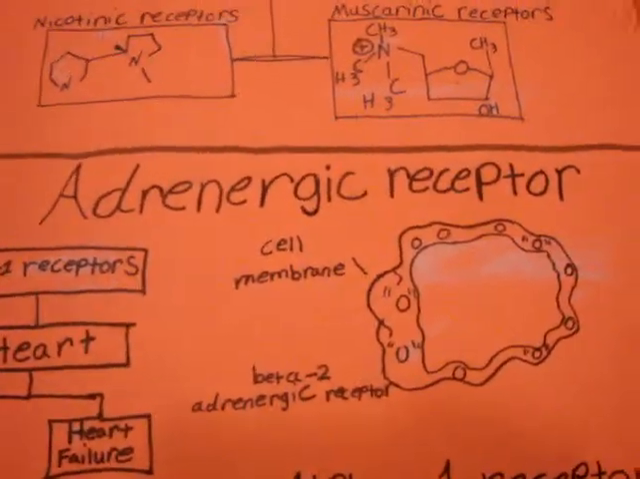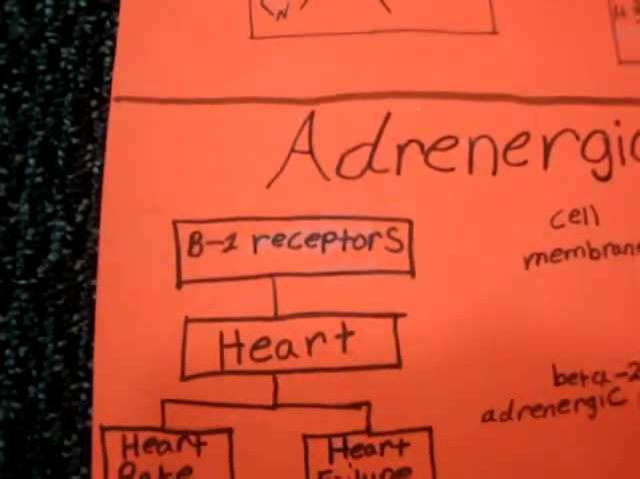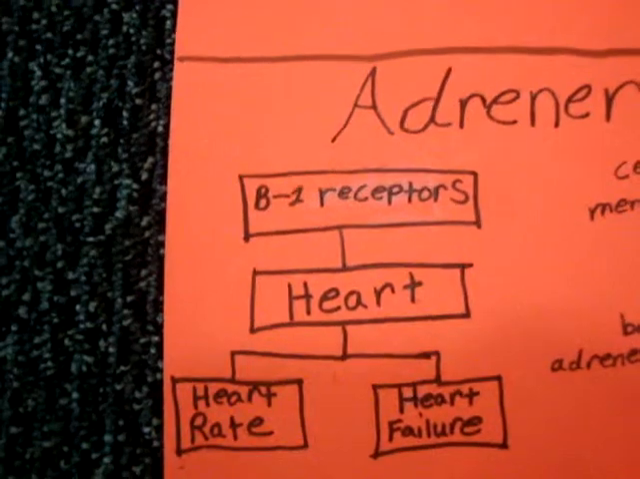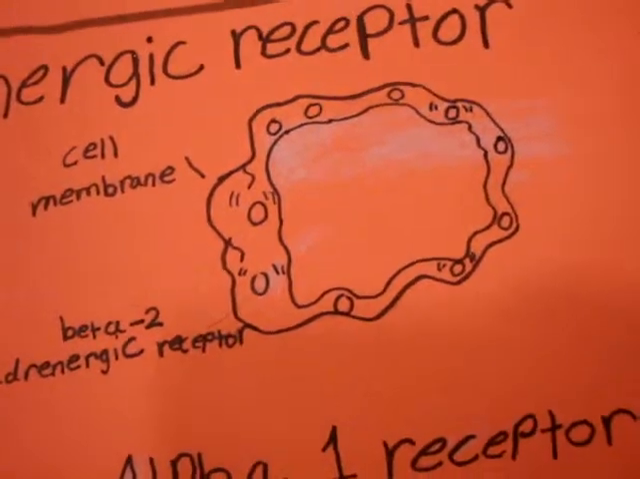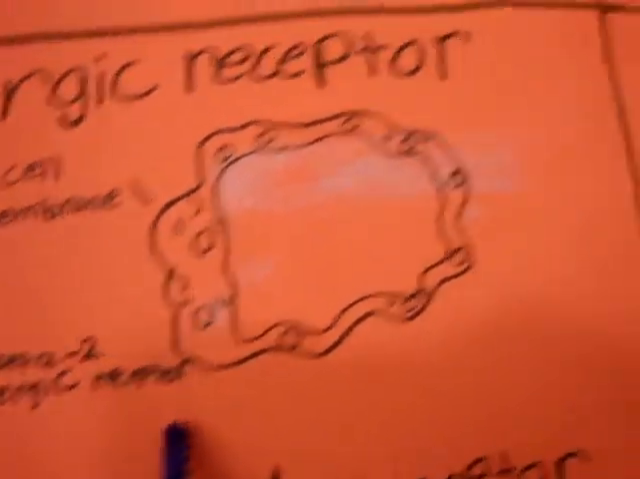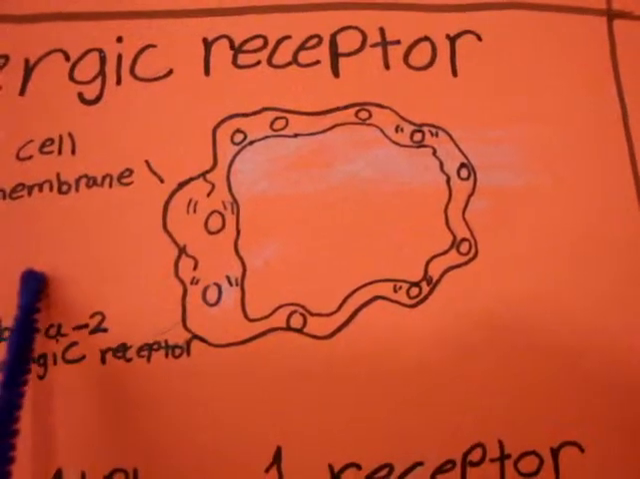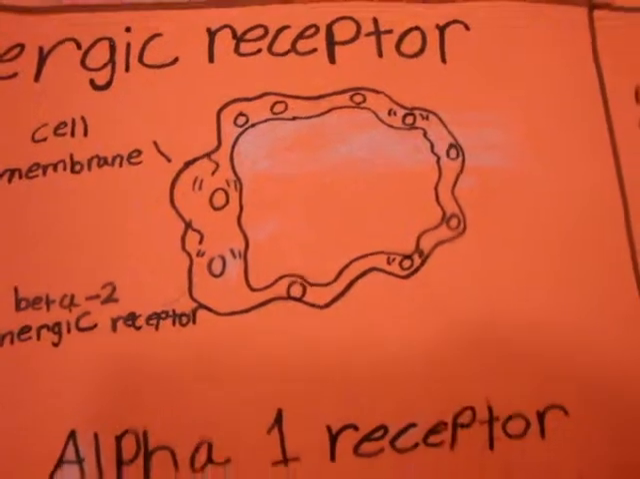Adrenergic receptors. Beta-1 receptors are receptors expressed mainly in cardiac tissue, and the actions include maintaining the heart rate and heart failure. Beta-2 adrenergic receptors are located in the cell membrane, which react with hormones and neurotransmitters affecting muscle or organs.